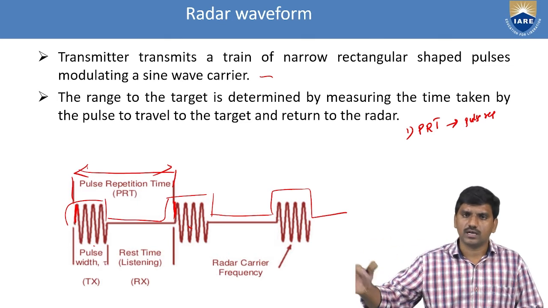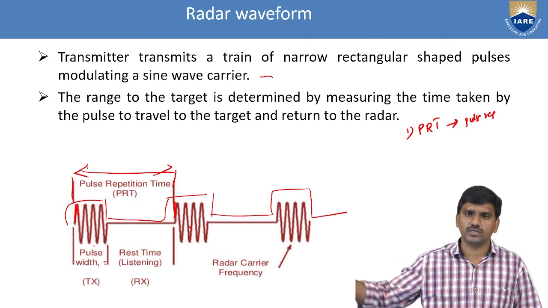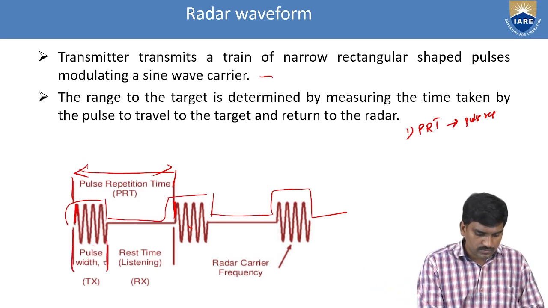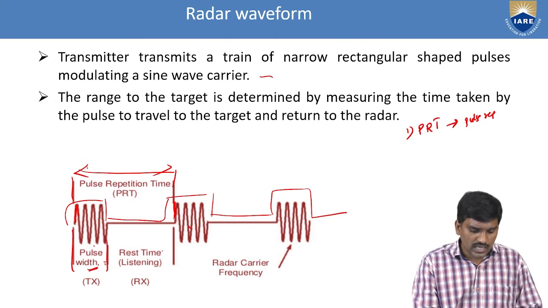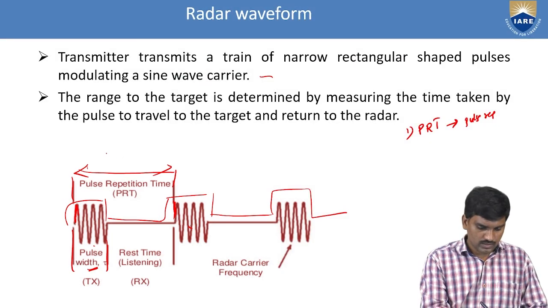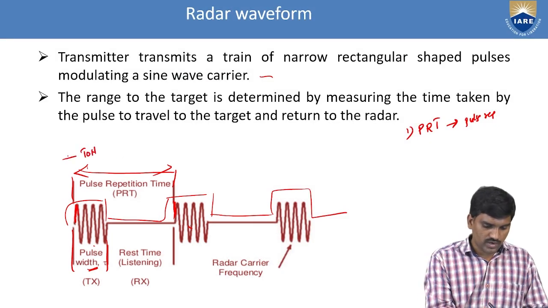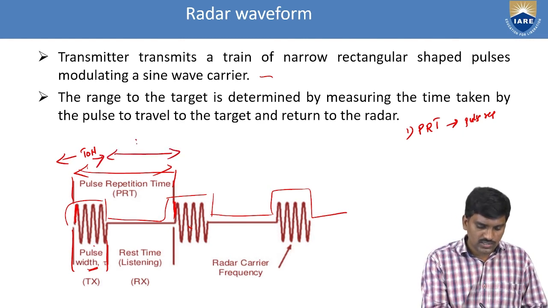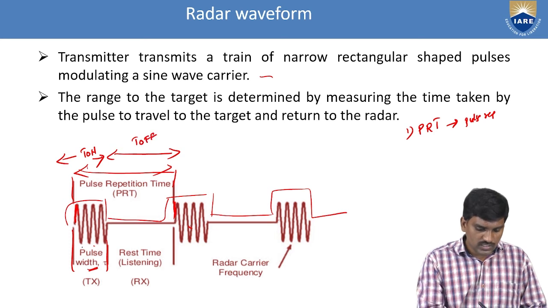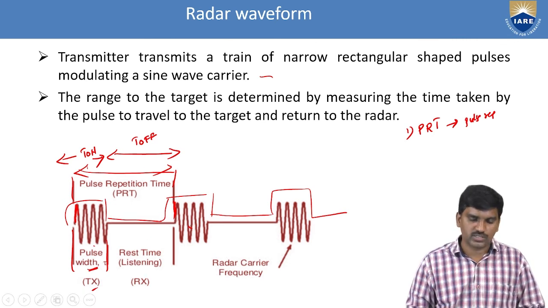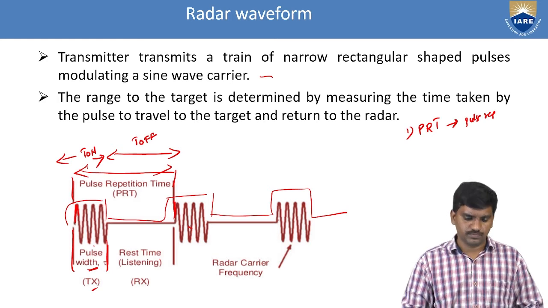So the pulse is repetition in so many ways. Here this is the pulse width tau. This is the rest time for listening. T on is from here to here. There are no echoes here. This is T off. T on is nothing but the pulse width tau, which is from the transmitter. T off is nothing but the rest time, which is for the receiver.